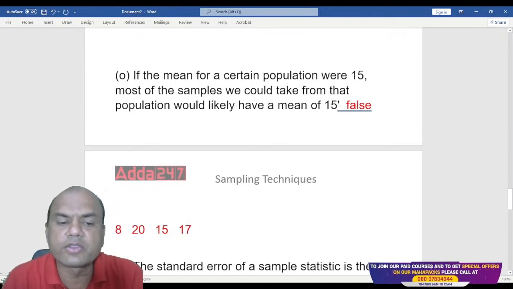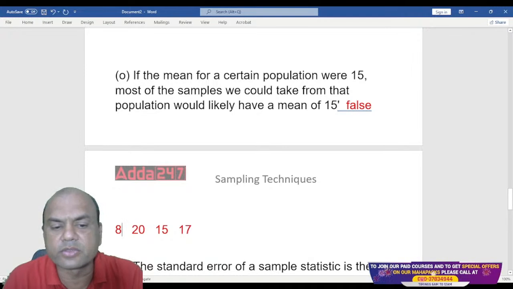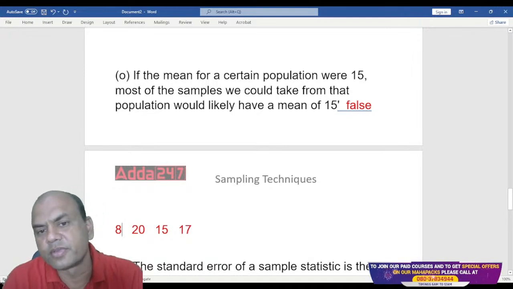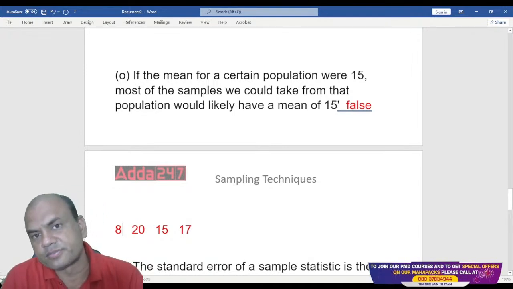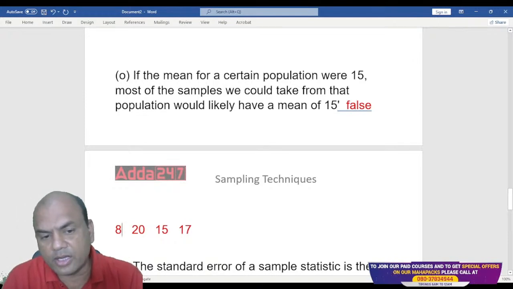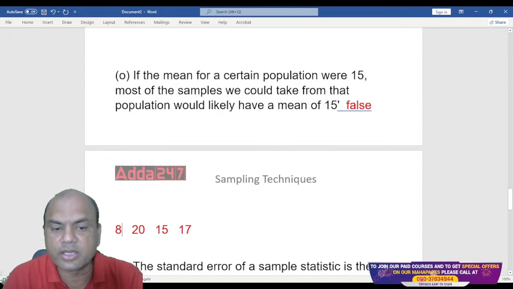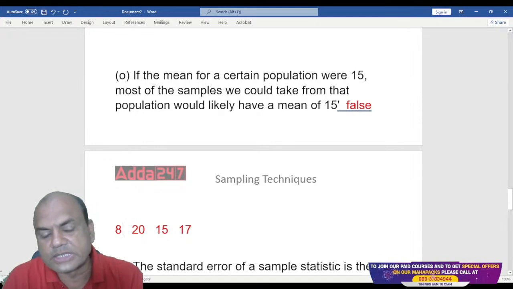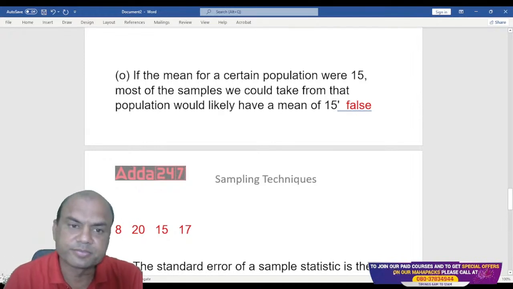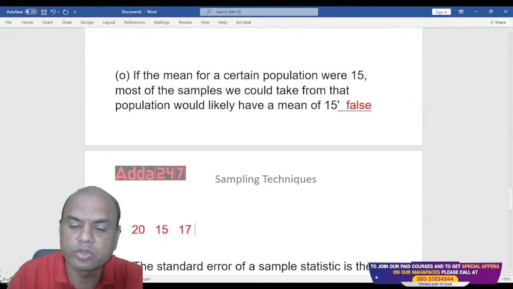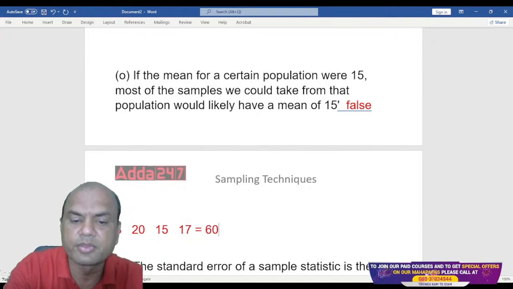Suppose I got these 4 salaries: 8,000, 20,000, 15,000 and 17,000. Now we add all these. 20 plus 8, 28, plus 15, 43, plus 17, then 60. So total I'm getting 60 over here. Do the average upon 4. So what am I getting?